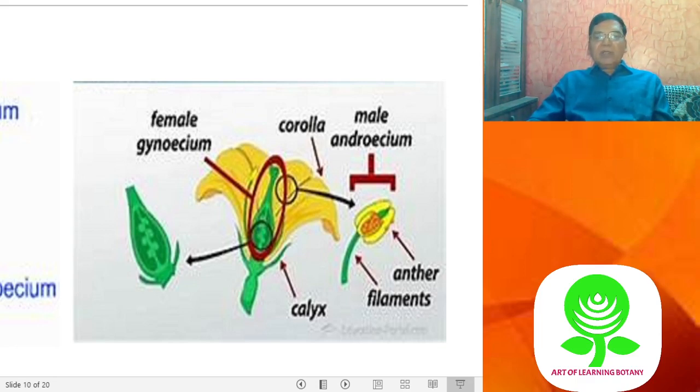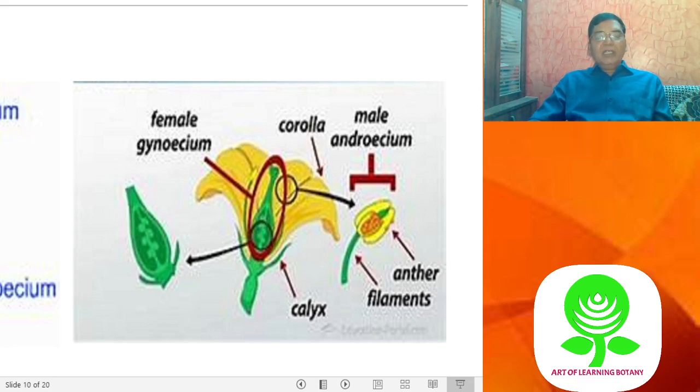The calyx and corolla whorls are called accessory whorls because they don't have a direct function in sexual reproduction. They just help in attraction or pollination. But the major or sexual whorls are the androecium, the third whorl, and the gynoecium, the fourth whorl. These two are called the essential whorls. Clear? When both the essential whorls, male and female, are present, the flower is said to be bisexual or hermaphrodite.